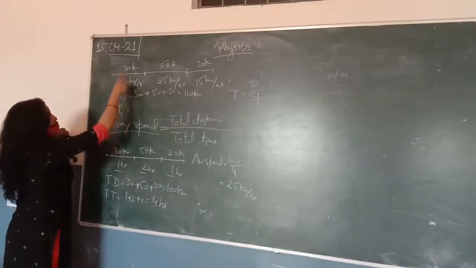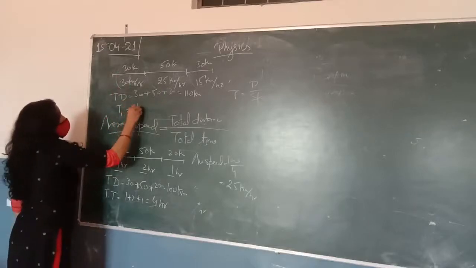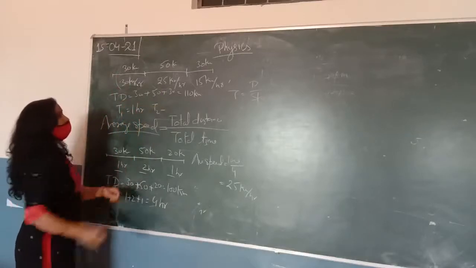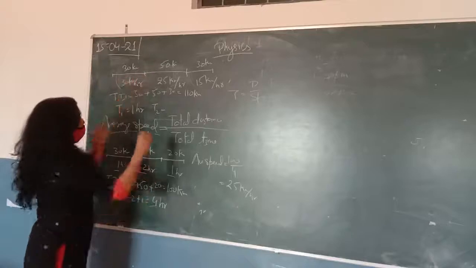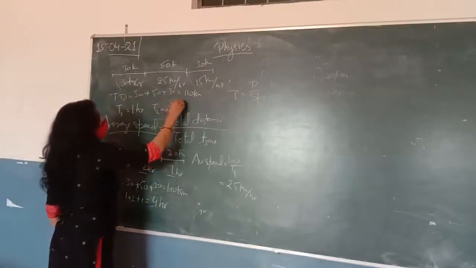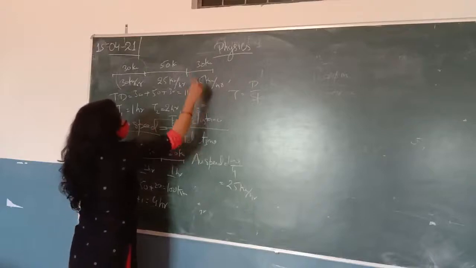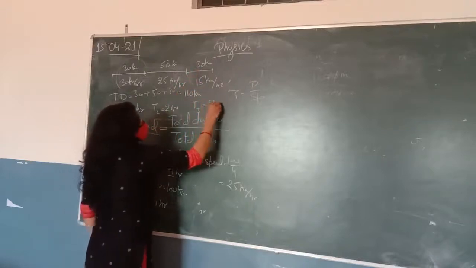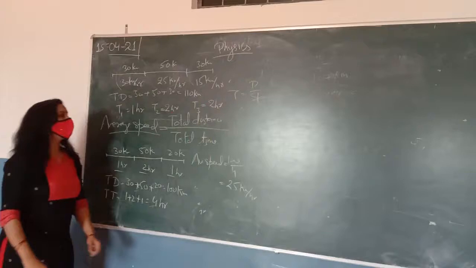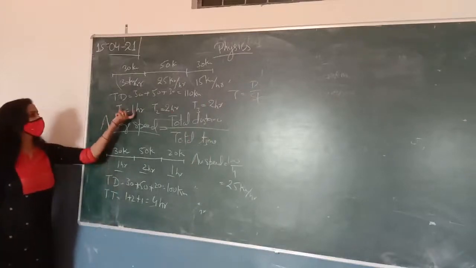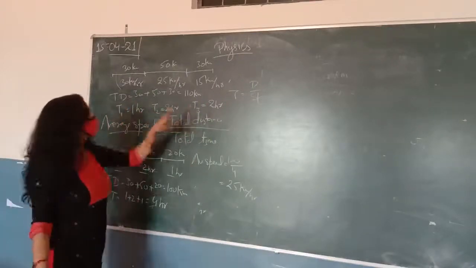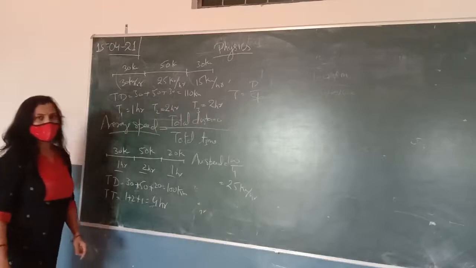It will be 30 upon 30, which is 1 hour. Time taken to cover the 50 km, distance upon speed, it will be 2 hours. And again, time for the 30 km is 30 upon 15, which is 2 hours. So the total time is 1 plus 2 plus 2, that is 5 hours.